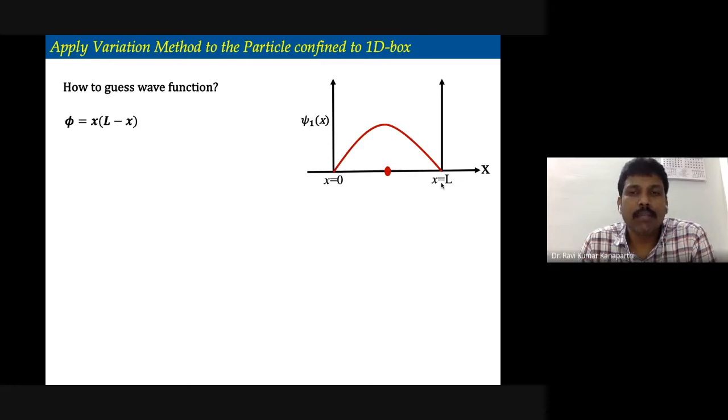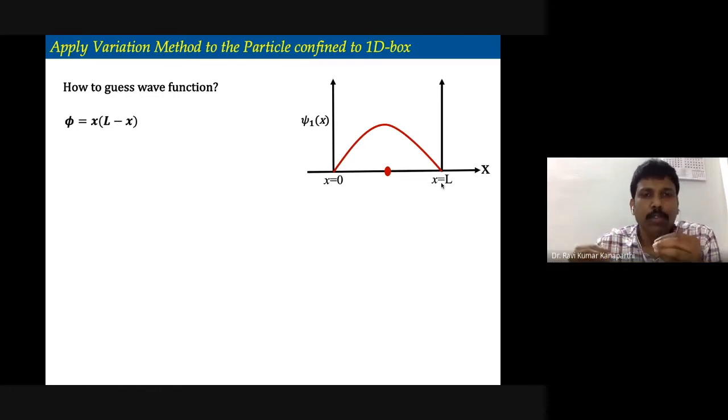What will happen at L/2? All those things are immaterial at this point, but obviously, if you want to improve it, you can take it up. We are not going to that part right now. But this is a good wave function. Why? Because if you increase the x value, it will increase, but it cannot increase further and further, it has to come down. That is one point. The second point is that at the boundaries, if I substitute x equal to 0, then the wave function becomes 0.